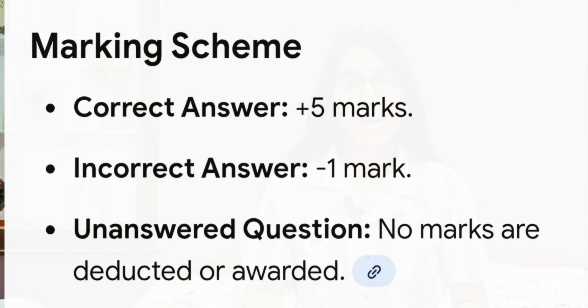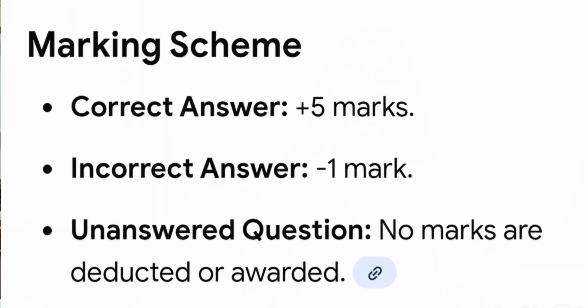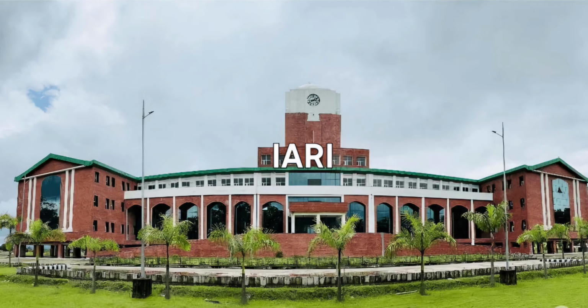So let's discuss the exam pattern. You have to give the exam of 5 subjects and there will be 50 questions and all the 50 questions are compulsory. Now you will be given 60 minutes to do these 50 questions. For each correct answer you will get 5 marks and for each incorrect answer you will get a -1 mark. You can also do your BSc Agriculture through this exam from a reputed institute like Indian Agriculture Research Institute.